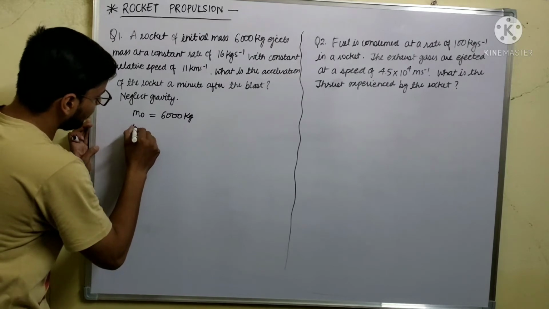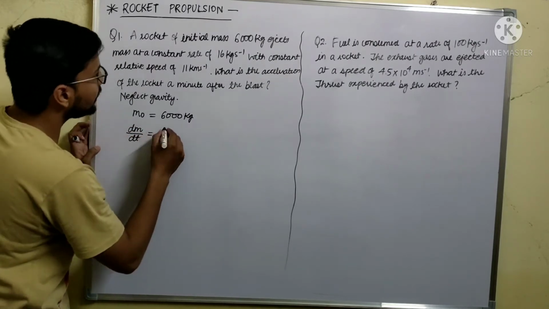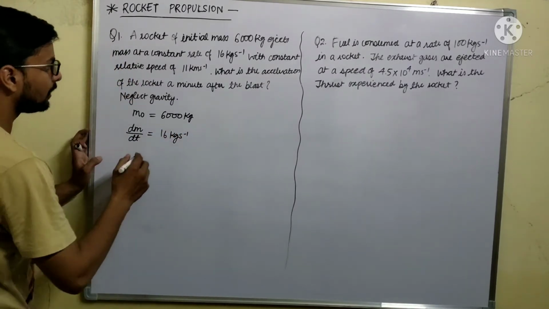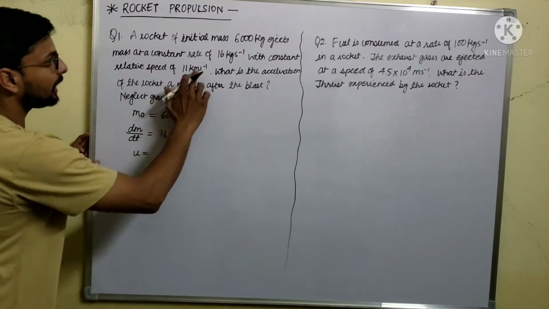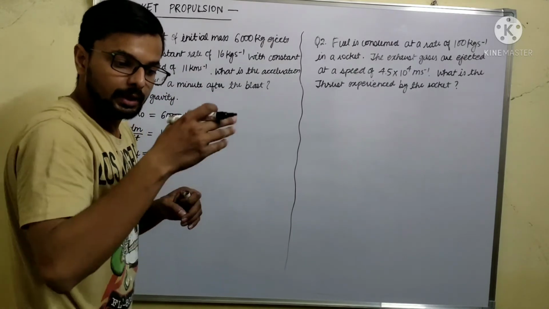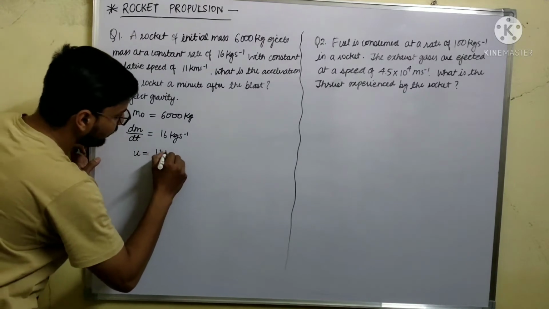So dm by dt is equal to 16 kg per second. And constant relative speed of 11 km per second. This 11 km per second was the velocity with which the gas is ejecting.